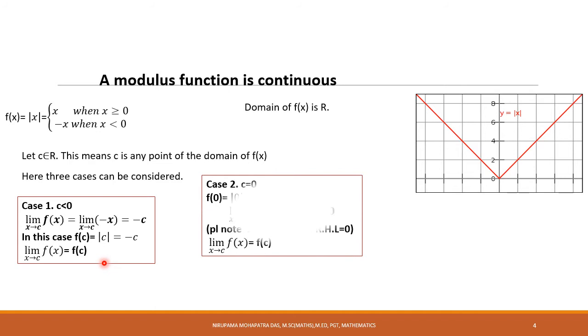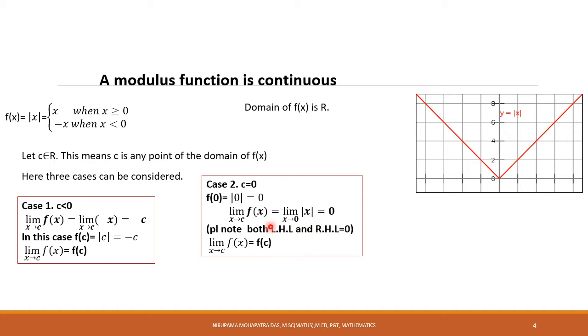Our second case is c equal to 0. So f(0) equals mod 0, right? Because x equals 0 here and c equals 0 here. So we are getting 0. So limit x approaches c, f(x) equals limit x approaches 0 of mod x, which is 0.